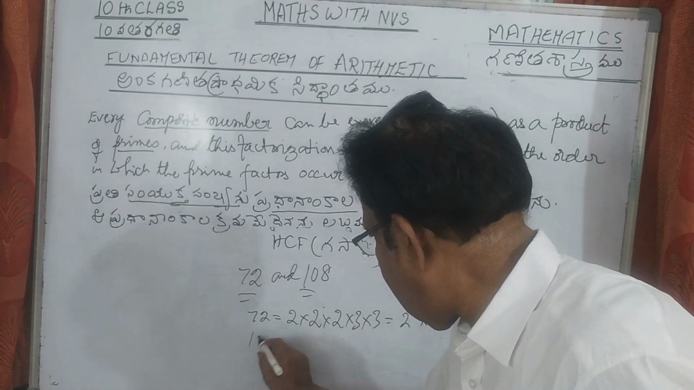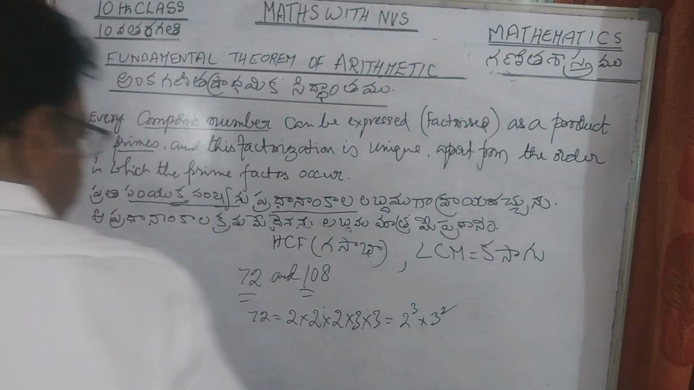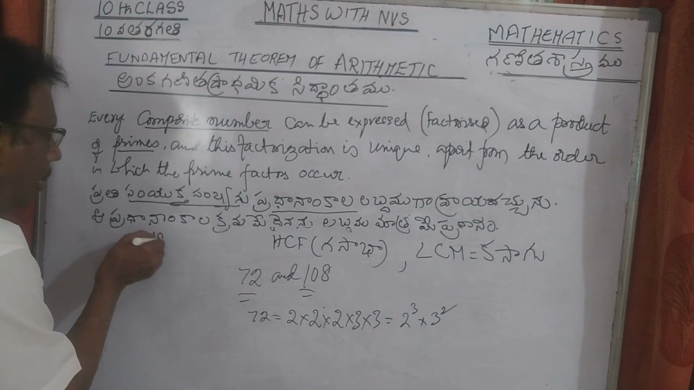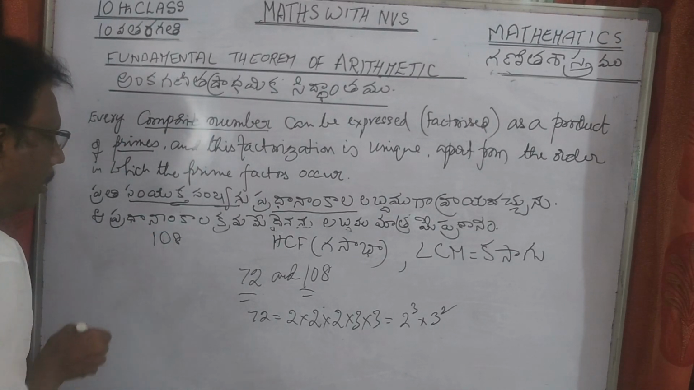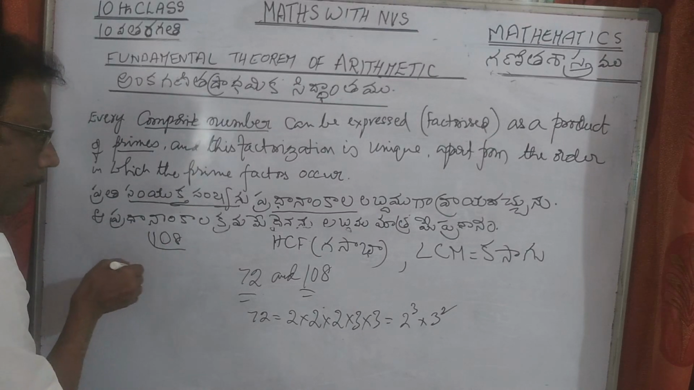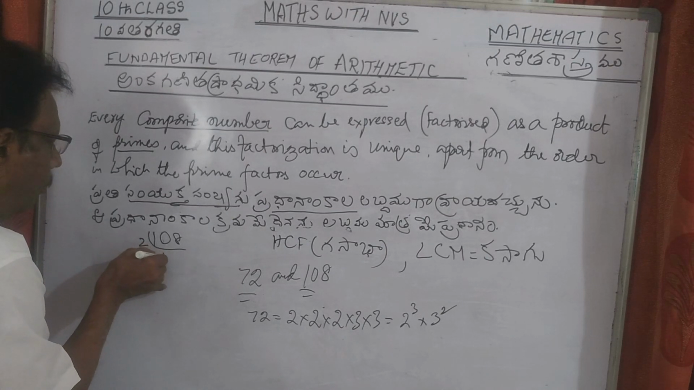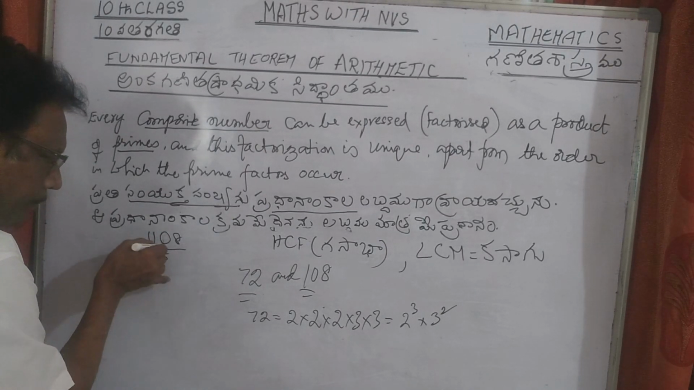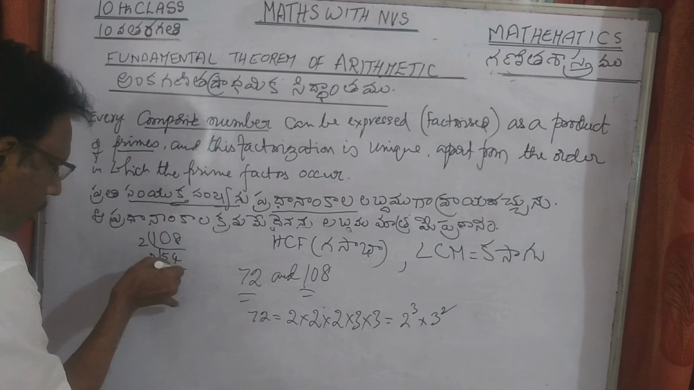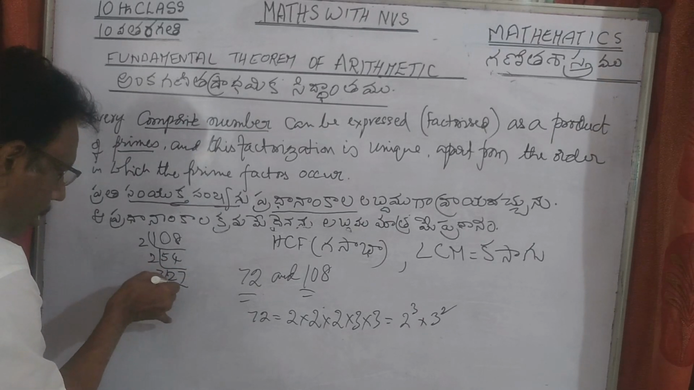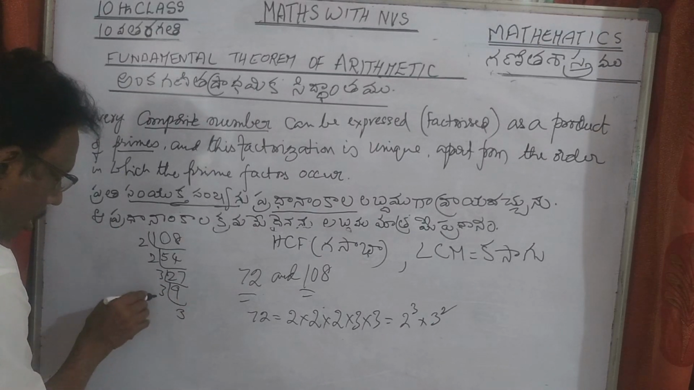Again, take 108. Here, look here. 108 divided by 2 is 54, again 2 is 27. Again 3, 3 9s are 27, again 3, 3 3s are 9, again 3, 3 3s are 3, again 3. So 2 into 2 into 3 into 3 into 3.